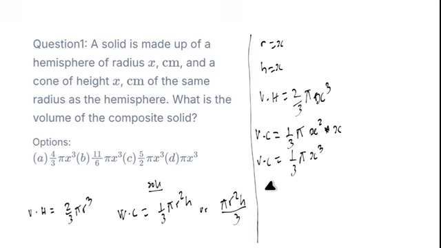So the total volume of the solid shape is equal to the volume of the hemisphere, that is 2 over 3 pi s with power of 3, plus, we add together, the volume of a cone, that is 1 over 3 pi s raised to power of 3.